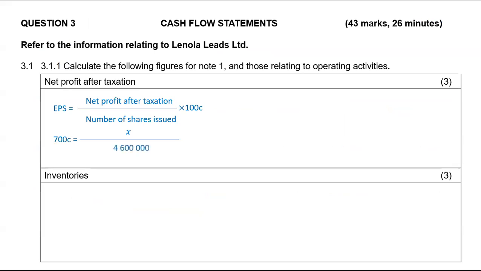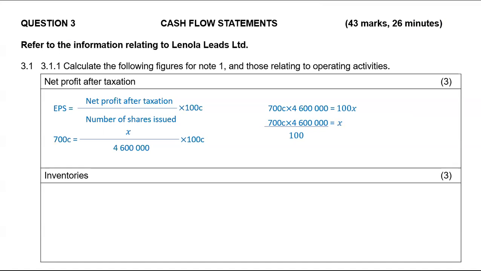Then you times all of this by 100. Now, you could have just divided both sides by 100. Therefore, you will have 7 is equal to x divided by 4.6. I did not do that. I multiplied 700 with 4.6 million, and then I divided by 100 to find the value of x. Remember, the value of x here represents your profit after tax.